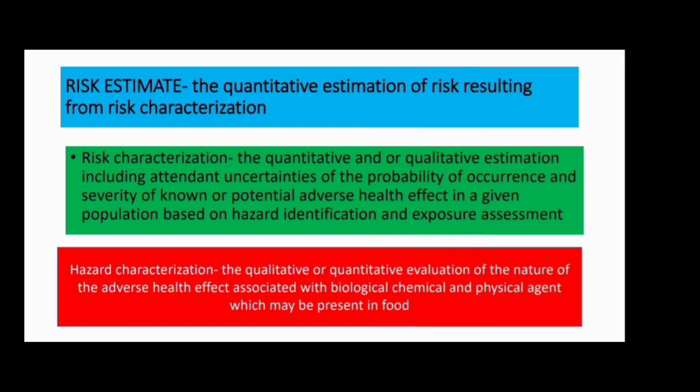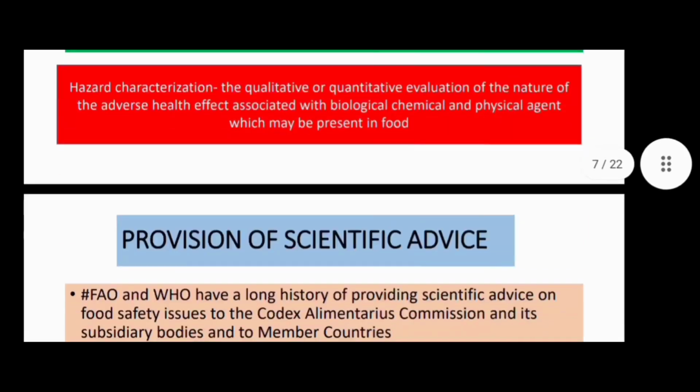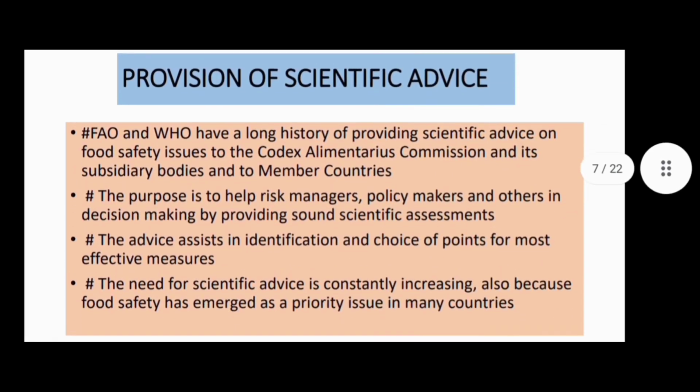Next term is hazard characterization. So what is the hazard characterization? Basically, the hazard characterization is also the qualitative and quantitative evaluation of the nature of the adverse health effect, like what kind of adverse health effect occurs due to this hazard, which obviously belongs to a biological, chemical or physical agent, and which may be present in the food. Okay, so now hope you are clear about what is the risk estimate, what is the risk characterization, and what is the hazard characterization. Okay, so next move to the next thing, that is provision of scientific advice.